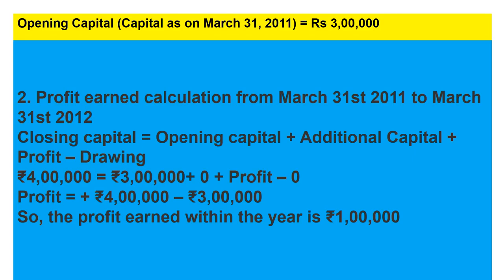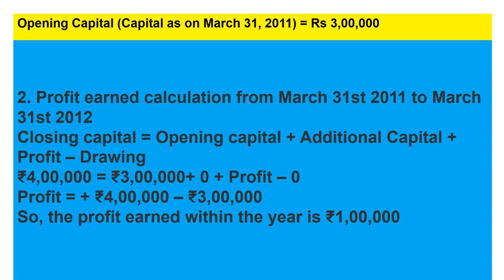Now see profit earned calculation from 31st March 2011 to 31st March 2012. We have now found closing capital, that is 4 lakh. Opening capital is already given, 3 lakh. So the formula is closing capital is equal to opening capital plus additional capital plus profit minus drawings. Closing capital we have just calculated, 4 lakh.